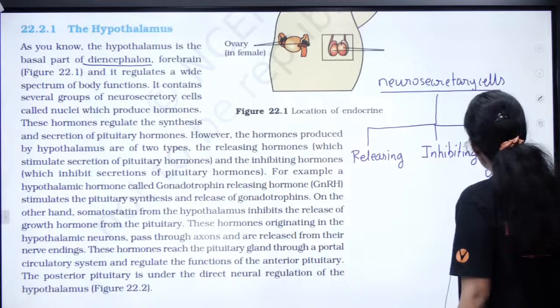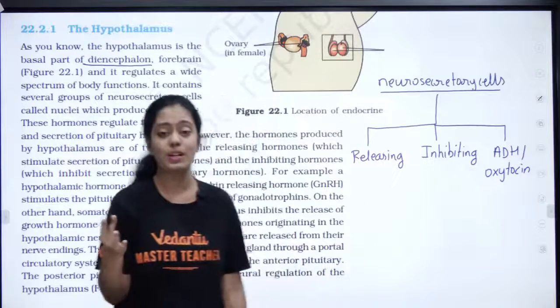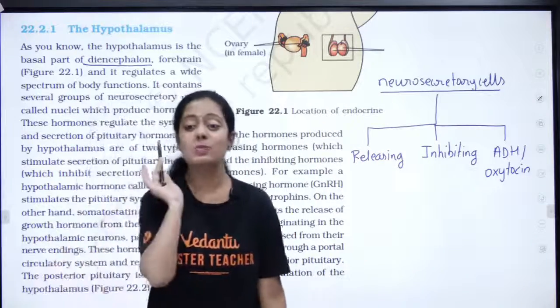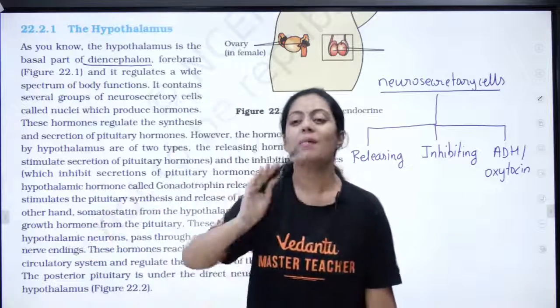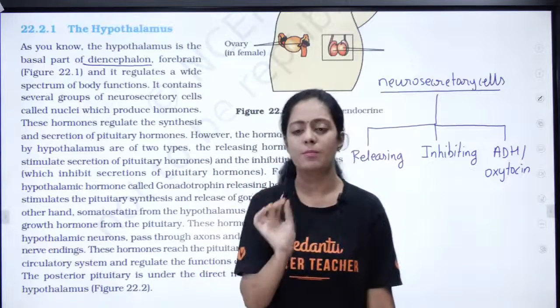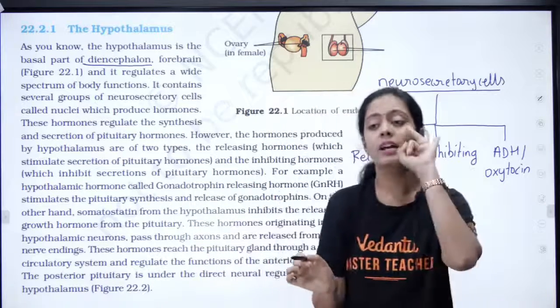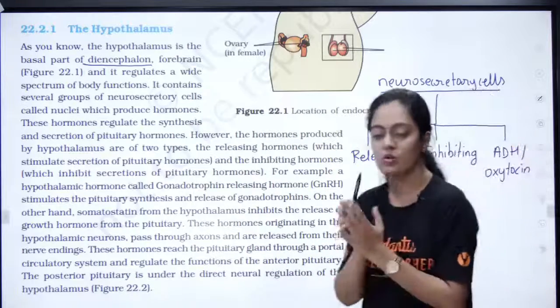Niraiya perukku ADH and oxytocin, ma'am, ADH and oxytocin pituitary thaana ma'am produce pannuthu? Kidaiyaadhu pasangala. It is produced by your hypothalamus but it is released by your pituitary. Romba mukkiyamaana vishayam.